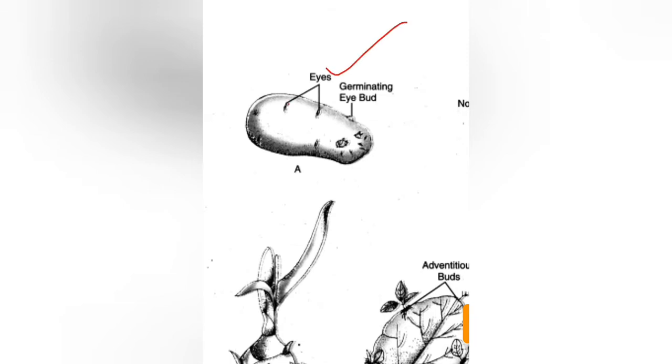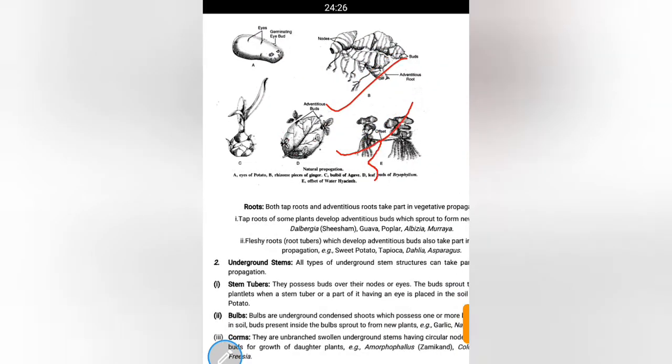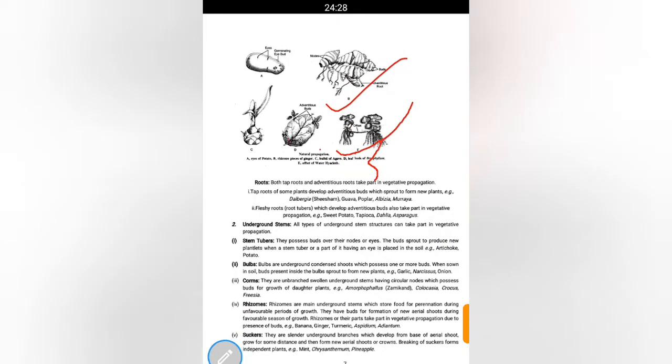These are eyes or eye buds. Next, the bud sprouts to produce a new plantlet when a tuber or part having an eye is placed in the soil, and it generates a new plant.